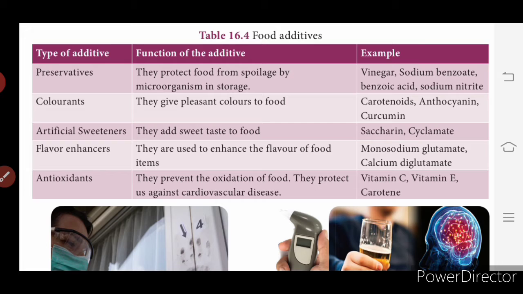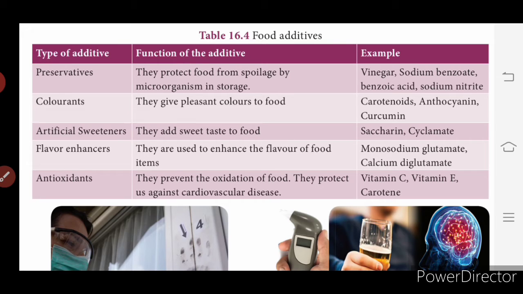Red, orange, green, and the sweets and all, you have different colors, right? Kesari powder and all. So the examples are carotenoids, anthocyanin and curcumin. Artificial sweeteners. They add sweet taste to food, that is saccharin and cyclamate. And flavor enhancers. They are used to enhance the flavor of the food item, that is monosodium glutamate and calcium diglutamate. Then antioxidants. They prevent the oxidation of the food.